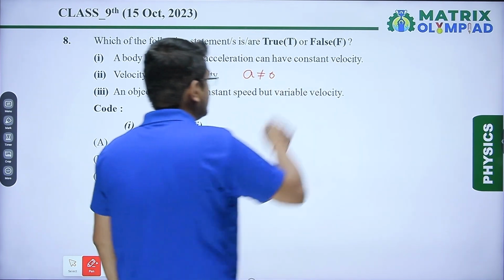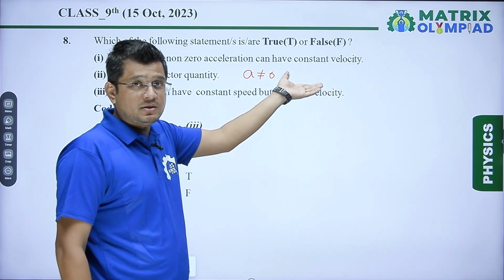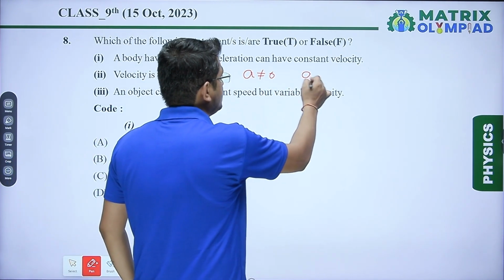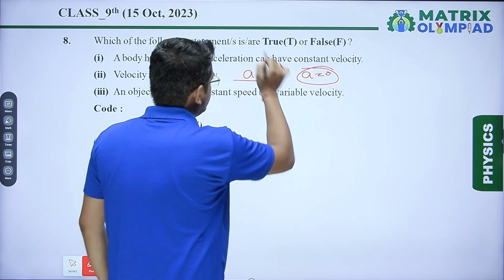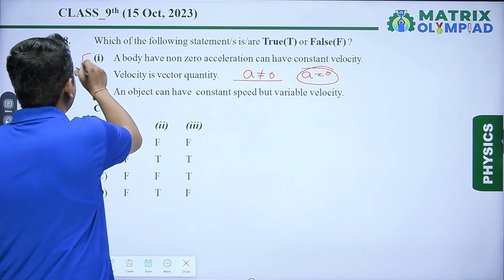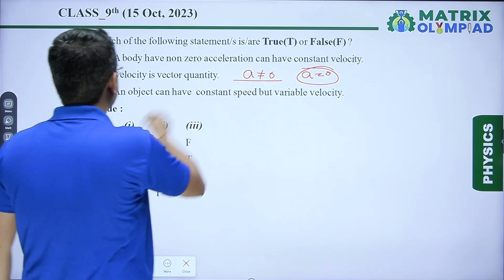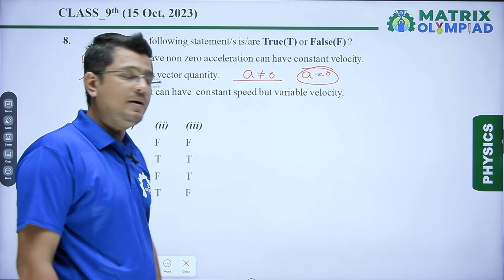can have constant velocity. We know that if velocity is constant, then acceleration equals 0. But in this statement it is said the acceleration is not 0 but velocity is constant. This is not possible, so it is a false statement. Velocity is a vector quantity. Very simply we can directly say yes, because it has direction and magnitude.